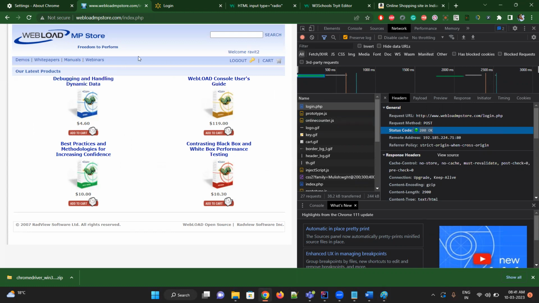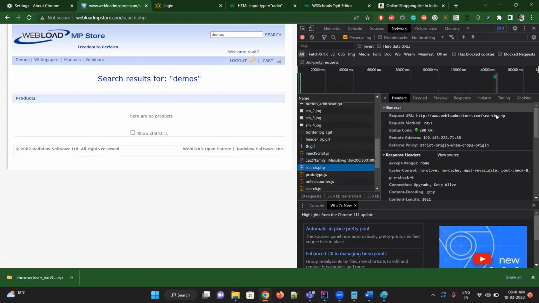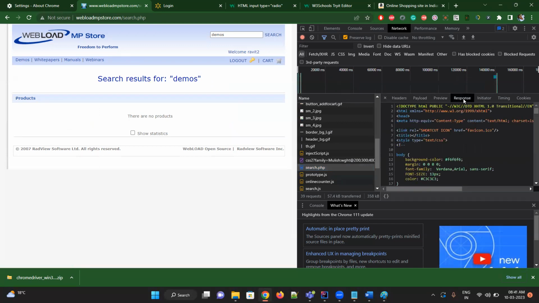Because everyone will have their own, they can't give one server to you. To communicate through the API, suppose I click on demos and search, what will happen? This will make one call. You will see here search PHP, this makes one call, saying search with this demos. Okay, you got the data, and this data will be displayed here. Whatever is in the front end, we get the data directly through that.